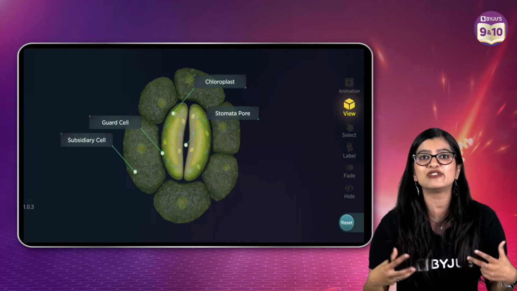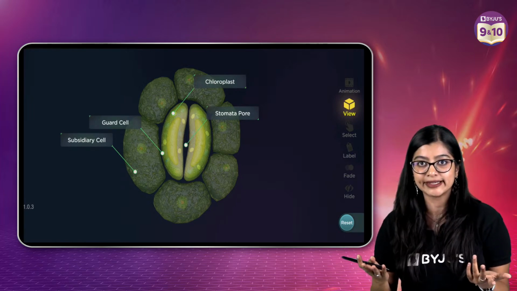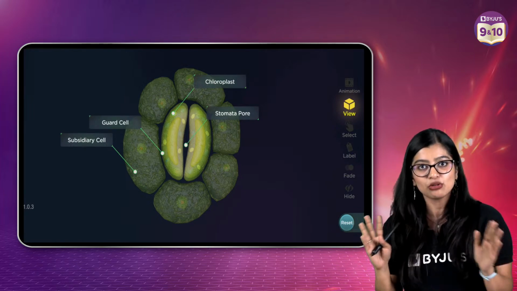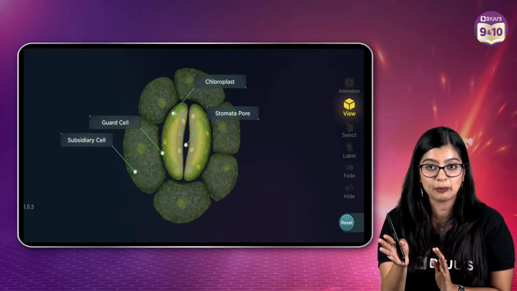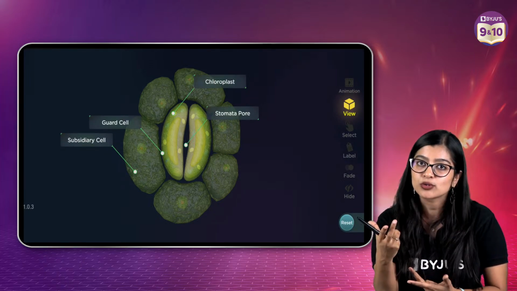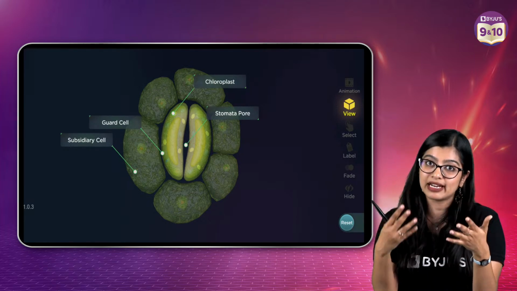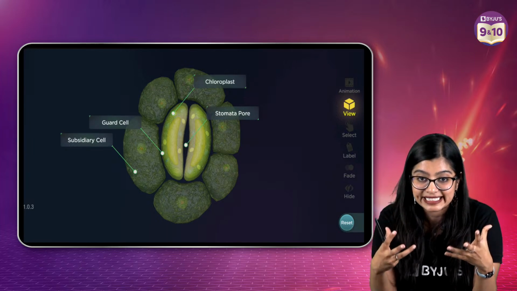It's almost like if you have to cook, right? Buying your vegetables and everything is not considered to be a step. That is something that you need to have in order to carry out your recipe. Yes? So the steps of photosynthesis are like your recipe for photosynthesis. But the transport of your raw materials is not really considered because that's something that is needed, right?